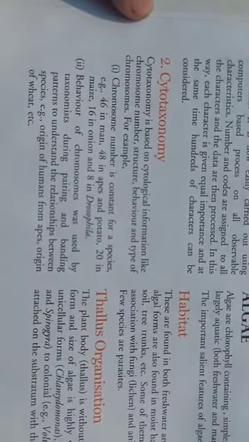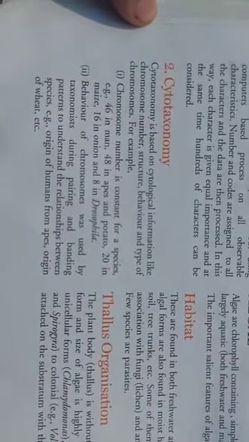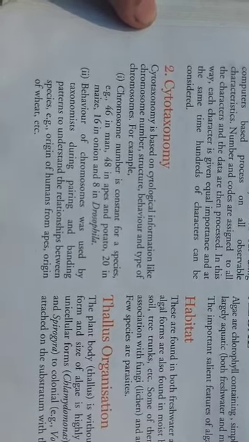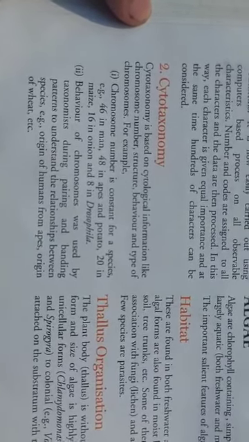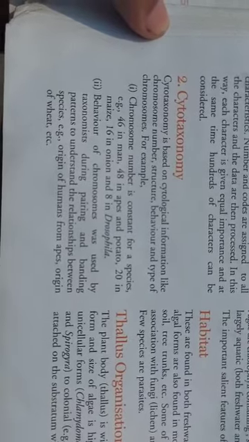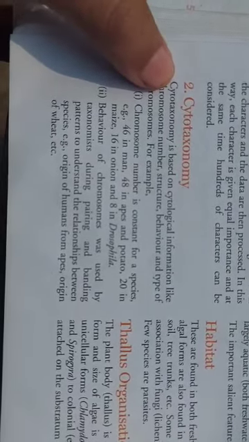The second one is cytotaxonomy. Cytotaxonomy means cytological information: the cell structure, chromosome number and behavior of the cell. The chromosome number is constant for a species, for example 46 in man and 48 in the ape.